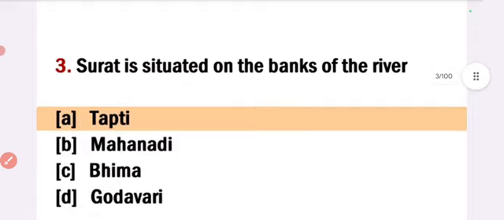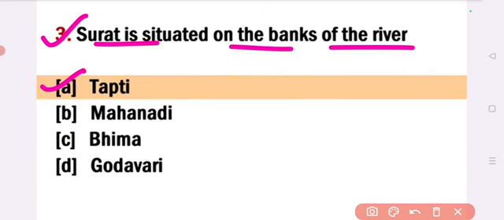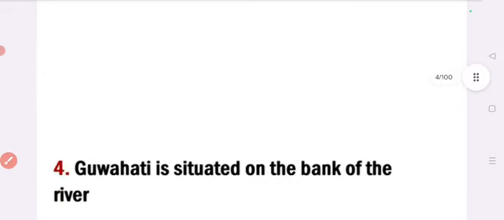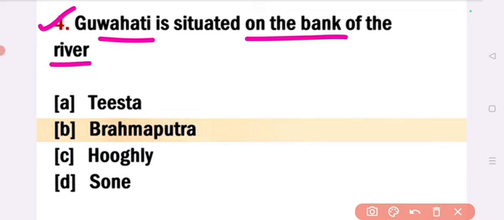Next question is, Surat is situated on the banks of which river? Answer, option A, Tapti. Surat is situated on the banks of Tapti river. Next question is, Guwahati is situated on the bank of which river? Answer, option B, Brahmaputra. Guwahati is situated on the bank of Brahmaputra.